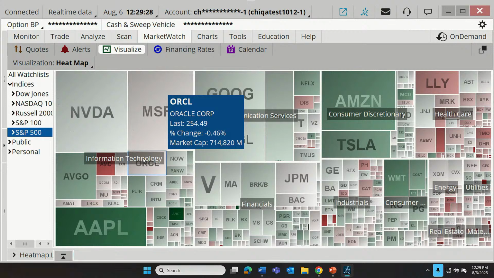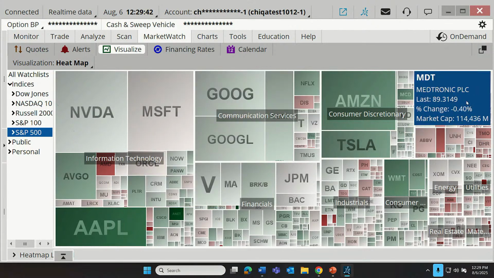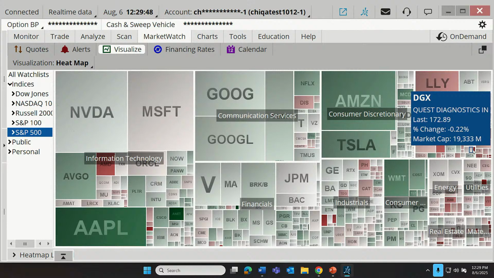Okay, so which sector appears to be doing the worst today, and which company is doing the worst within that sector? Well, looks like, generally speaking, information technology is doing okay. There's a whole lot of red over here in healthcare. And if I look, there's a little tiny one, kind of squeezed down in here. The size of the box indicates the relative market capitalization of the company. Bigger boxes are bigger companies. Smaller boxes are smaller companies. So DVA is down 8% in a generally struggling sector today. So a lot of information right there at a glance.